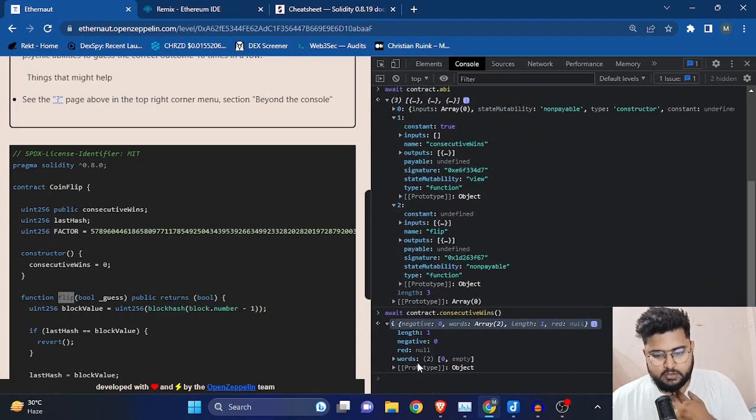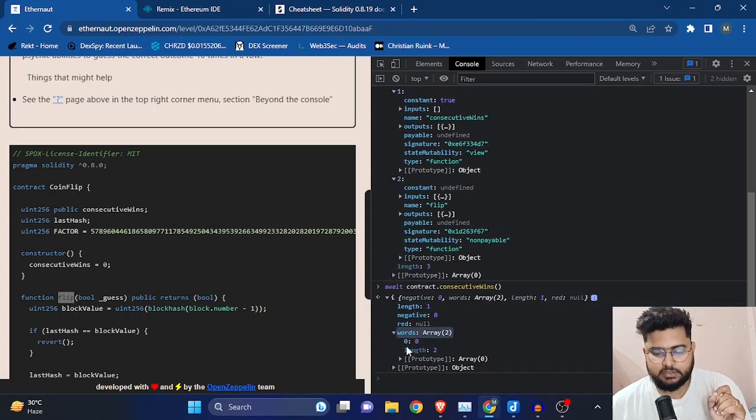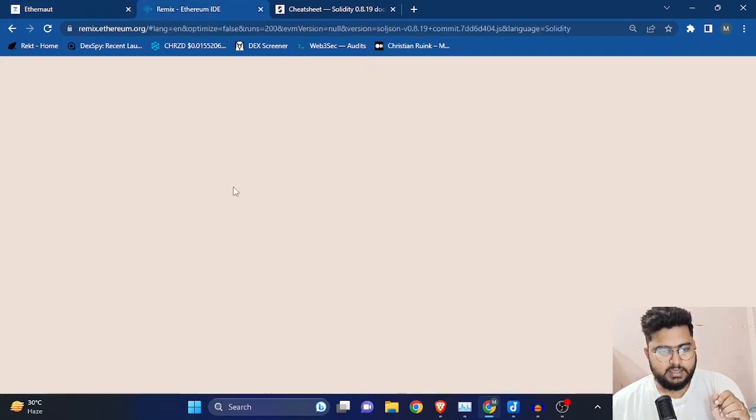So this is await contract dot consecutive wins. Initially the consecutive wins will be 0, right? This is a confirmed transaction, so this is 0. When you look into the words, it will show that at the 0th element the value of the element is 0, right? So the consecutive wins is initialized to 0.